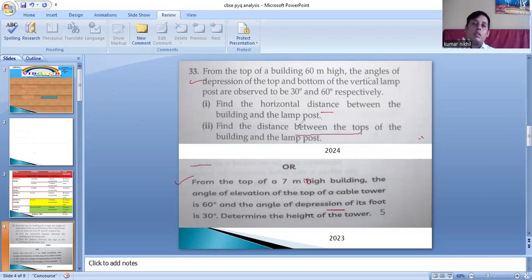This question will be solved with the same strategy. Both questions are coming in consecutive years. So try to solve the same type of questions which have come in the last 5 years. Again, I will show one more question, and let's see what happens.